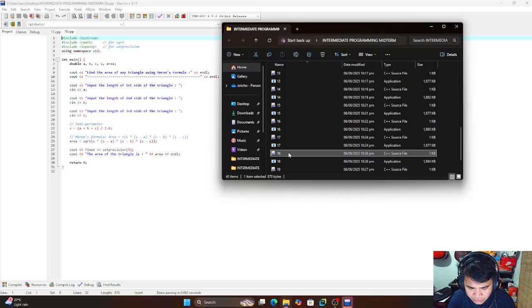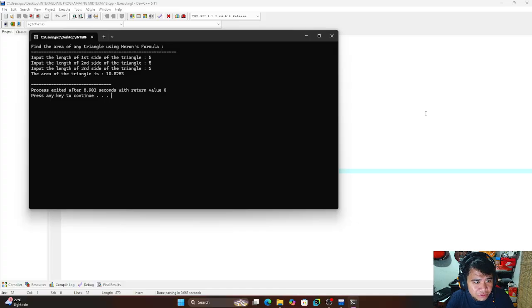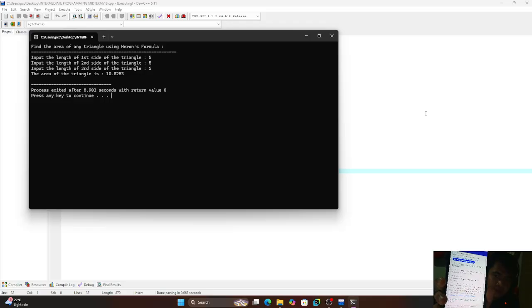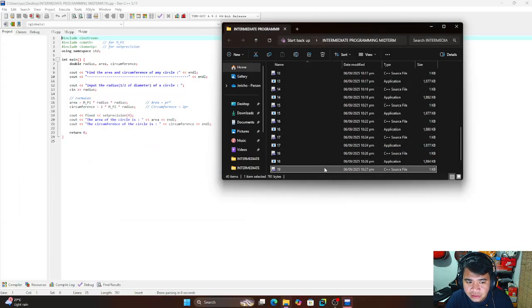It introduces the use of square root calculation. Okay. The sample output is 5 plus 5 plus 5 is equal 10.82. That's good.